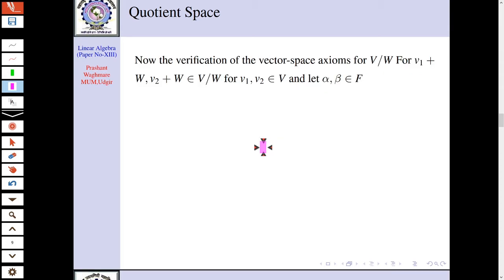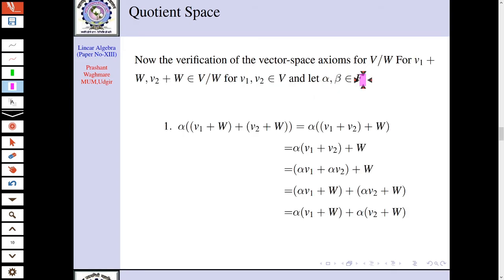Now we can go ahead to prove the axioms of a vector space, right? Now let's see. What is the first axiom? If we consider two elements from the vector space, say V comma W, and alpha is from the field, then alpha into (V plus W) equals, we can distribute that. That was the first. So for this, what are the elements of the vector space V mod W here? V1 plus W and V2 plus W are the two elements for V1, V2 in V, and let alpha, beta be in F.